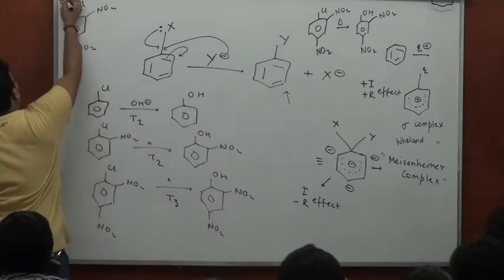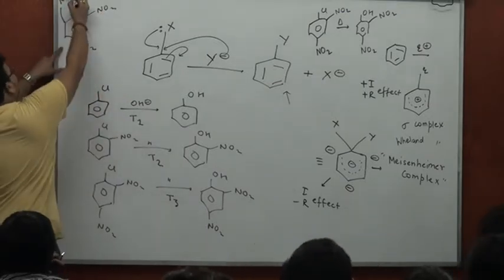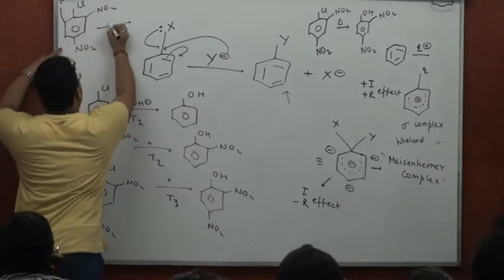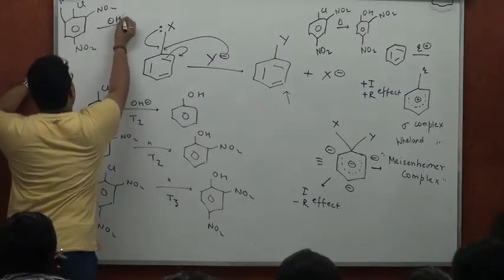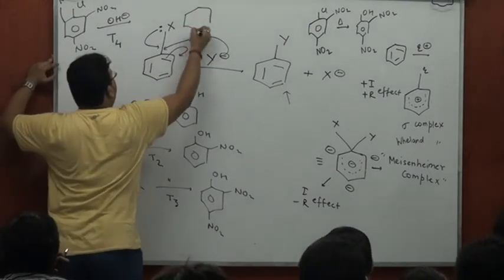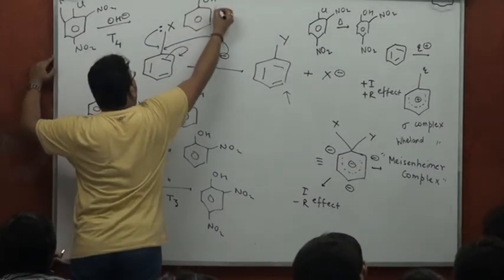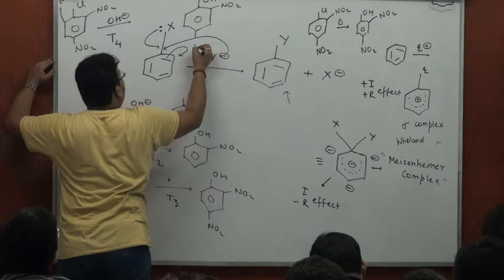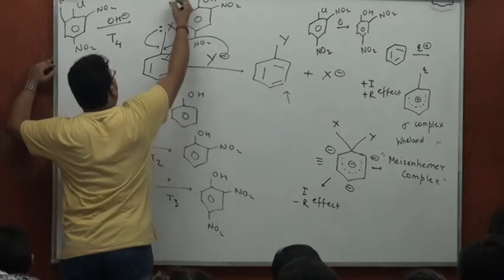I have 3 NO2 groups at all ortho and para positions, and if I want to carry out the same process, this time the temperature required is T4, producing OH, NO2, NO2, NO2,